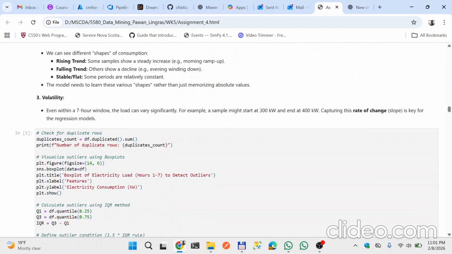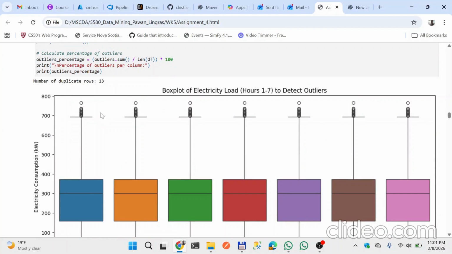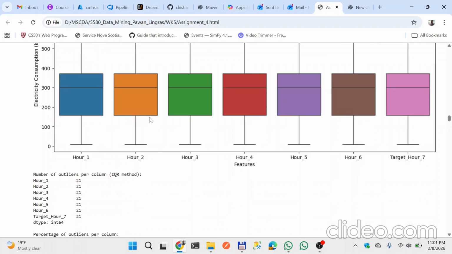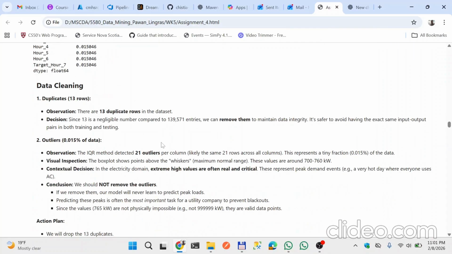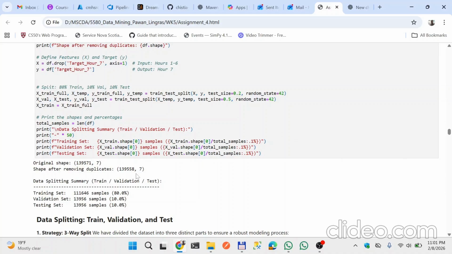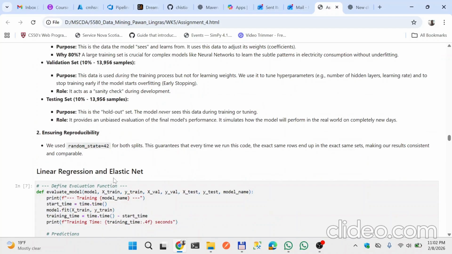So we have captured the blocks here also, and we got 13 duplicate records, we can remove them, but we have found 21 outliers, so we will not remove them because extreme high values are often real and crucial. If we remove them, our model might not learn to predict extreme high loads, so we are not going to remove them. Here we are considering 80% of the data for training and 10% for validation. We use the 10% for tuning our hyperparameters so that the model does not overfit, and 10% for testing.